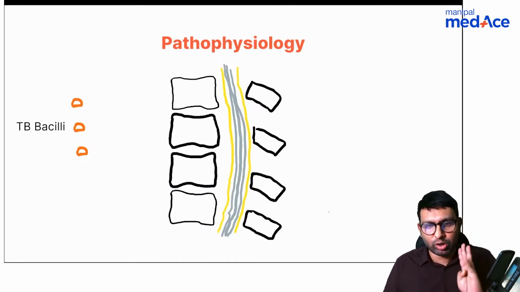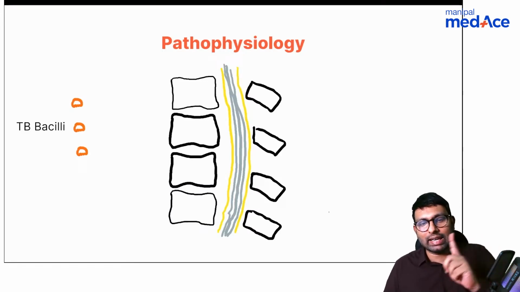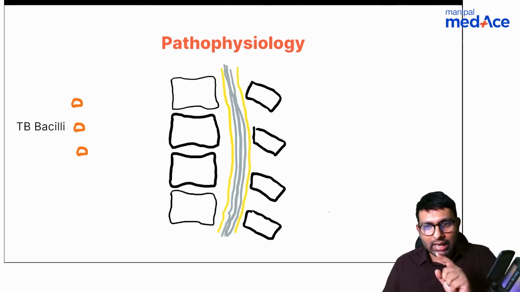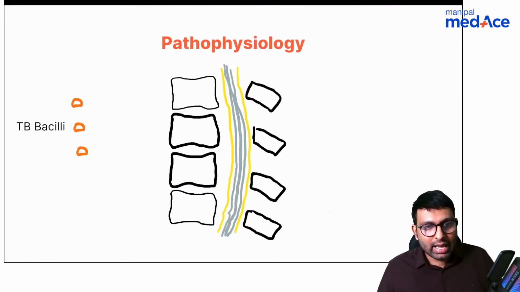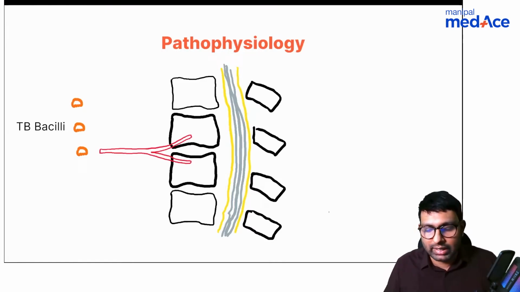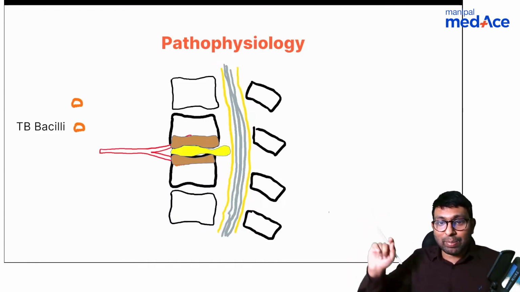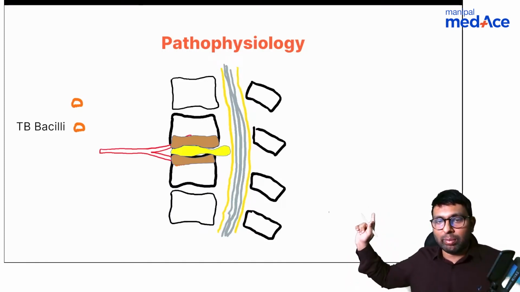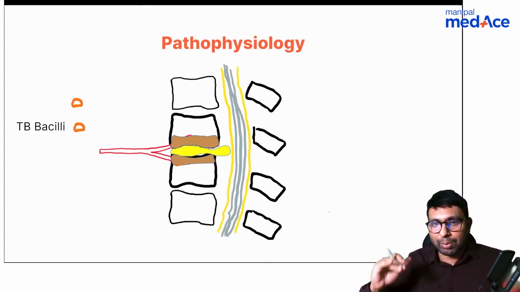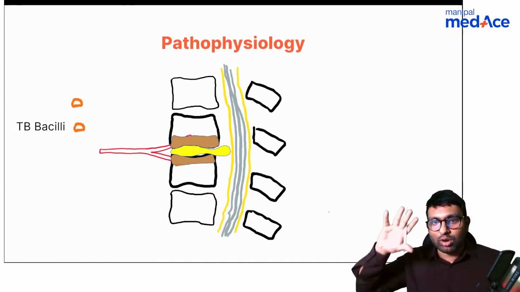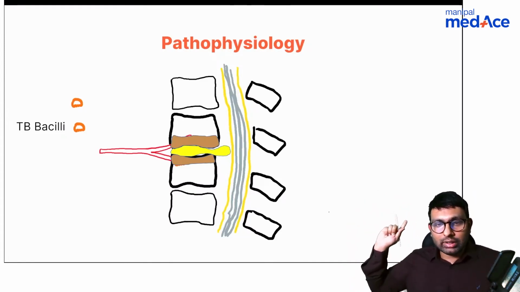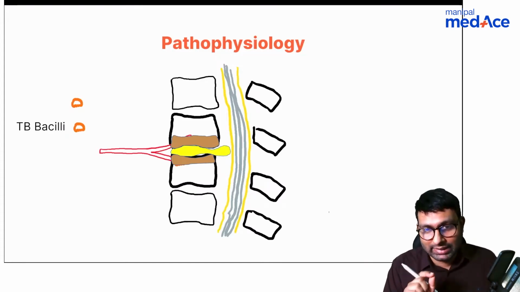It has three or four main routes through which TB bacilli can enter the vertebrae. The most common one, like Meenakshi sir and Dr. Jain said, is through arterial spread. So we know how arteries are placed. They're like this, paradiscal involvement. When the bacilli go, they will cause damage to the paradiscal bone and the disc, and that is why whenever you see a paradiscal type of TB, you will see involvement of the lower part of the vertebra, the upper part of the adjacent vertebra and the disc. All of this is eroded. So this is how TB is seen whenever it is paradiscal type.